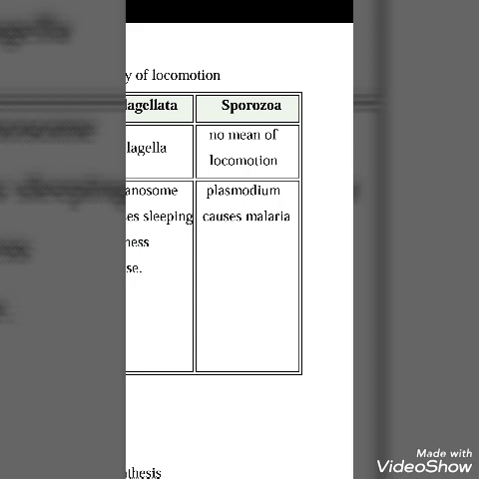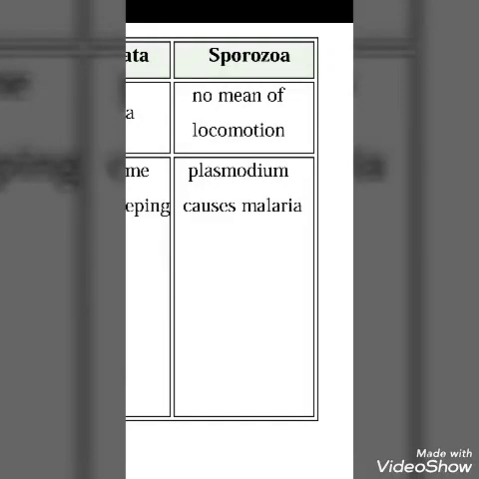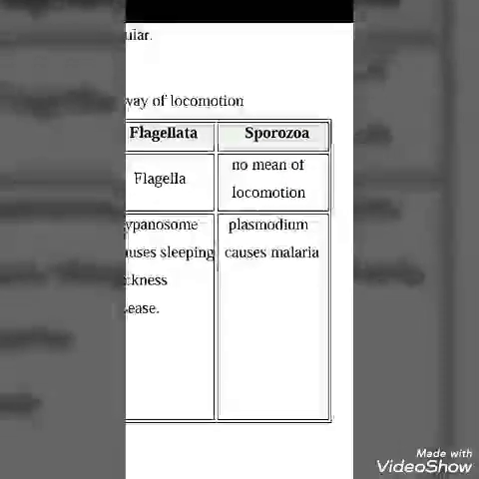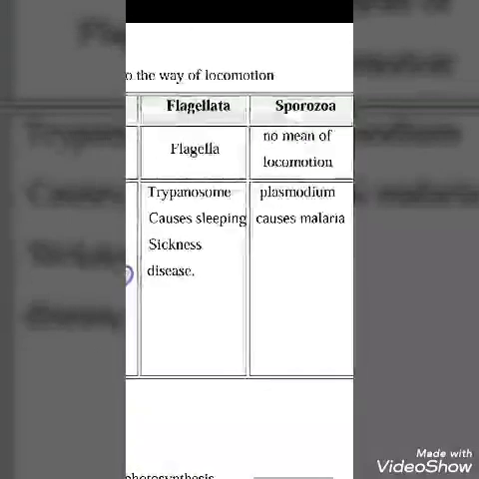Class number 4, Sporozoa. Sporozoa has no way of locomotion, no way of movement. The example here, Plasmodium, which causes the malaria disease. The Plasmodium, which causes malaria, doesn't move by any way of movement, but it is carried by a certain kind of mosquito.